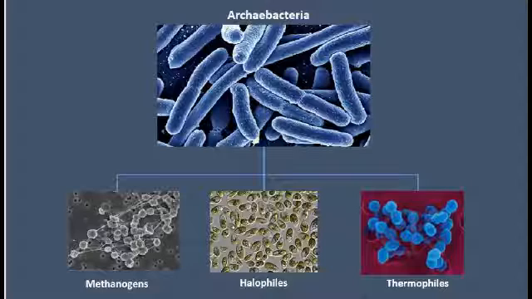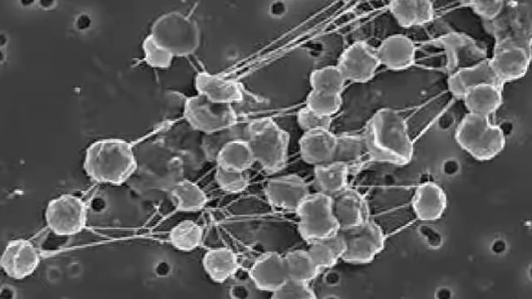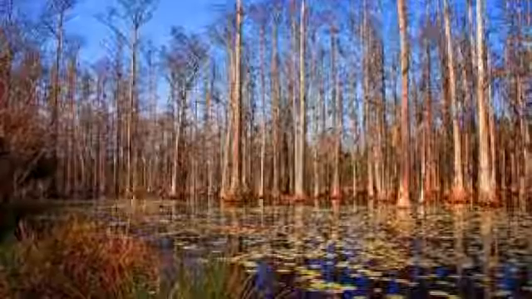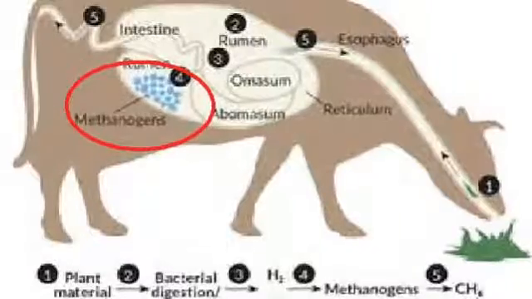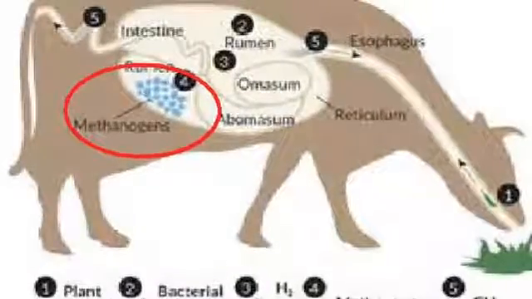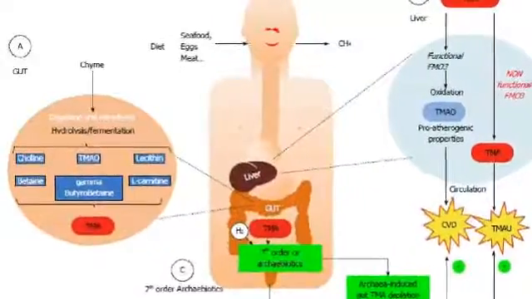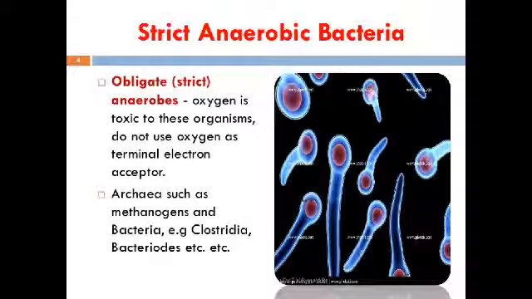These are methanogens, halophiles, and thermophiles. Methanogens are microorganisms that live in swamps and marshes under anaerobic conditions. They're also found in the gut of some herbivores, such as cows and humans. They're also present in dead and decaying matter too. They're strictly anaerobic organisms that are killed when exposed to oxygen.